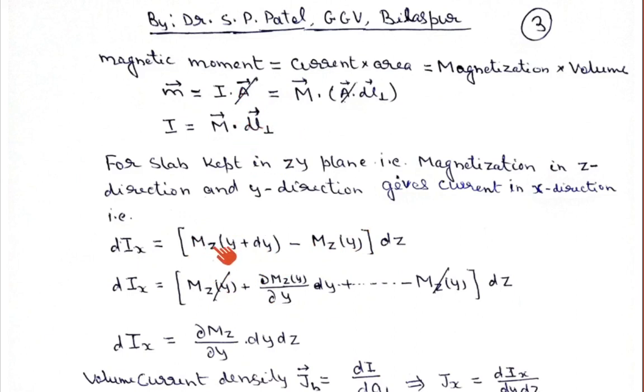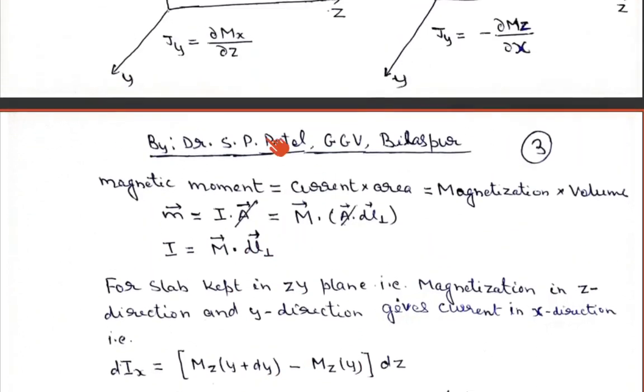So that is mz at y plus dy minus mz at y, which is the net magnetization, multiplied by the perpendicular length.